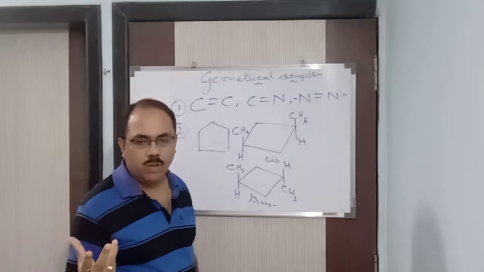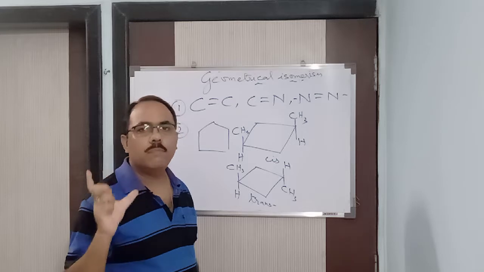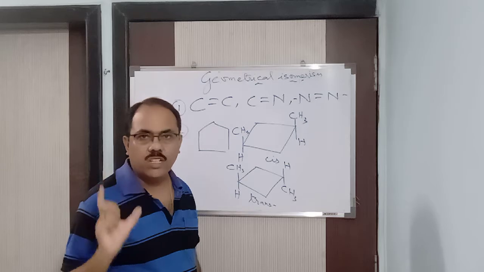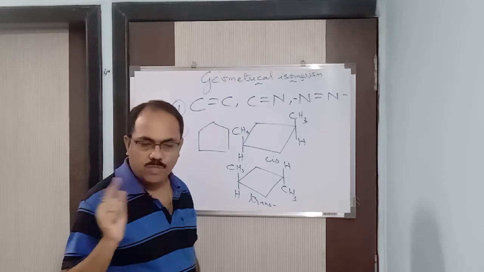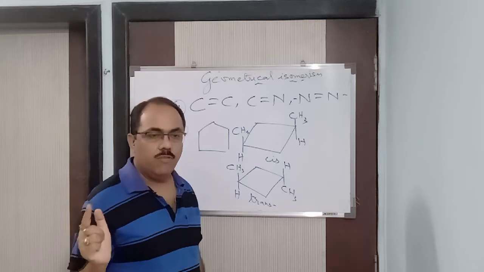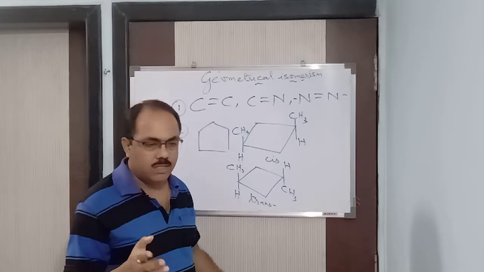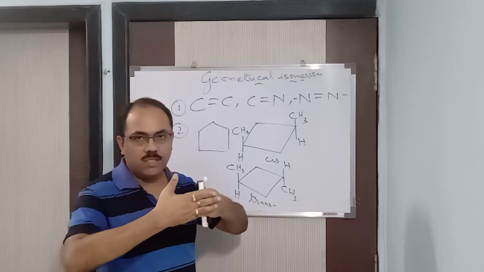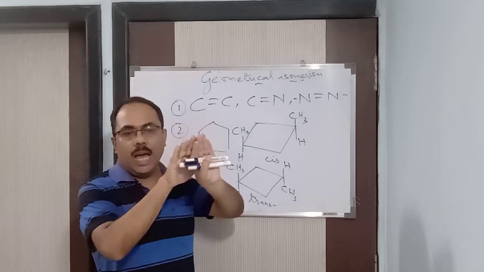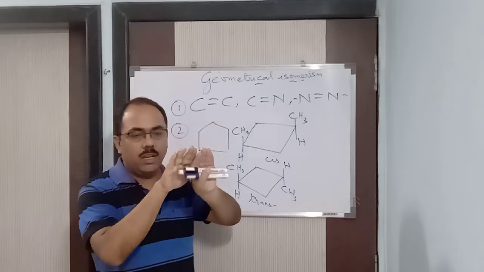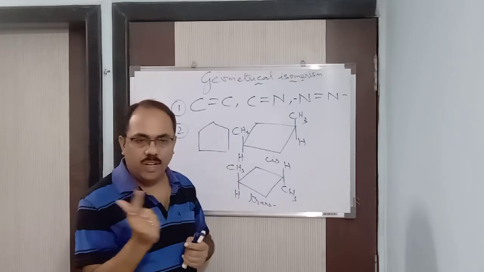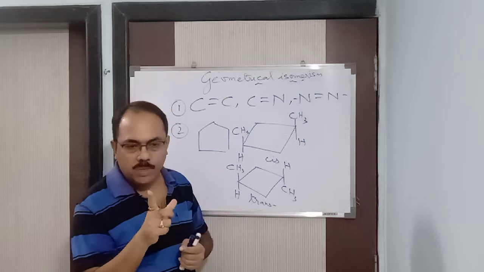Again the same thing with multiple bonds. When you have a multiple bond, one is a sigma bond and the other is a pi bond. Will you have free rotation or restricted rotation? Whenever you have two different types of bond, as I told you in your regular classes, you will have restricted rotation. Why? Because in a sigma bond there is head-on overlapping, and in a pi bond there is lateral overlapping. Definitely the bond length will be different, one bigger and another shorter.